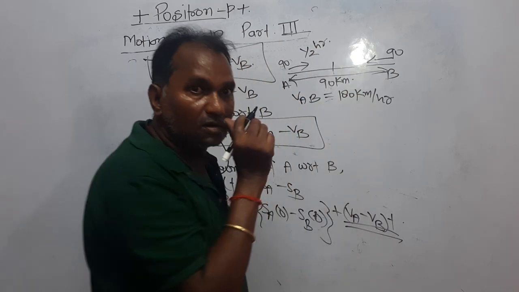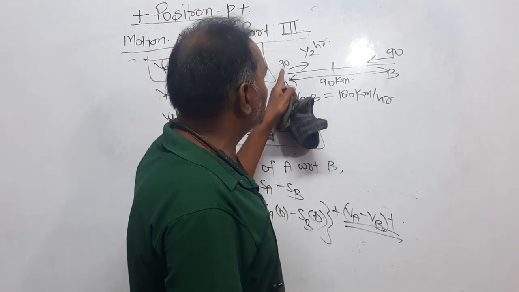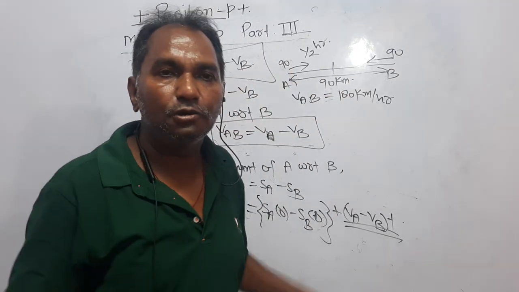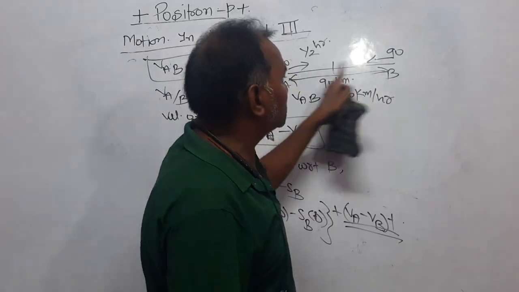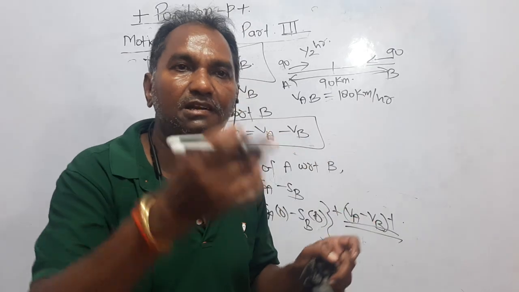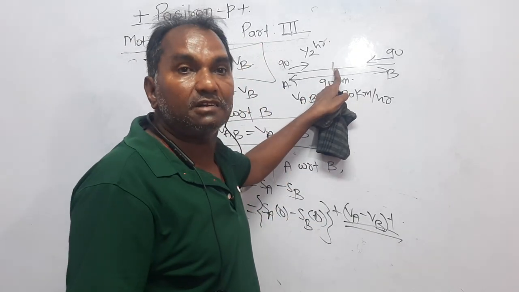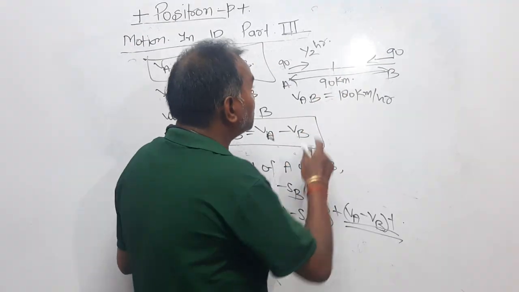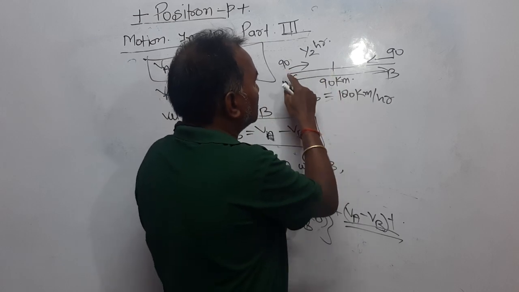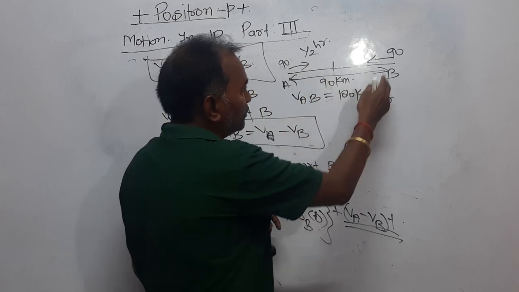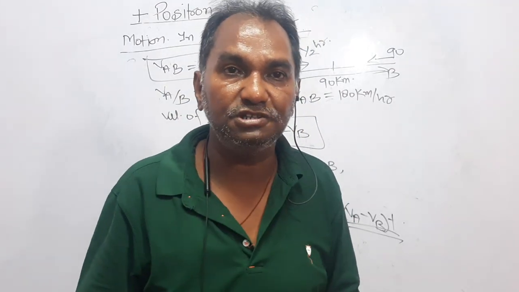The two vans A and B are moving with velocity 90 km per hour towards each other, and they are 90 km apart, and simultaneously they begin to move towards each other. Then undoubtedly they are going to meet at the midpoint, and the time consumed will be half an hour, because it is 45 kilometers, and at that speed it will take half an hour. Similarly the other will take half an hour, meaning in half an hour they will meet each other, right?